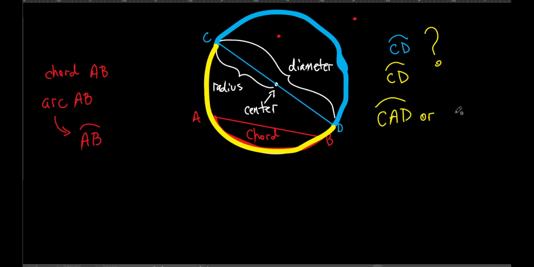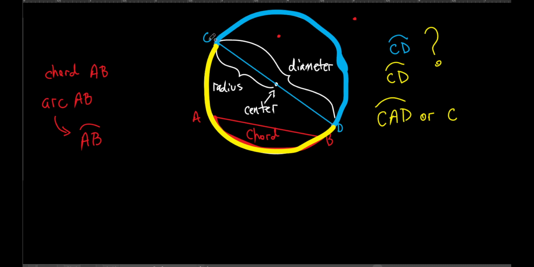We'll keep the C and the D in the same order. So let's say it starts at C. Is there another point that it goes through? Yeah, B. Now, I don't have to put them both, so I don't have to call this CABD. We're only going to use 3 letters, all right? So it just has to be some point that arc goes through. So it starts at C, it goes through A, ends at D. So I could call it arc CAD.